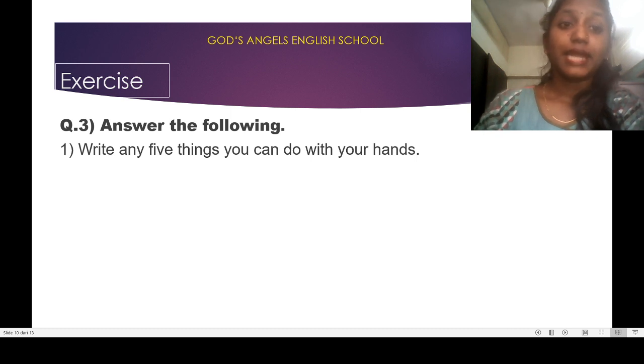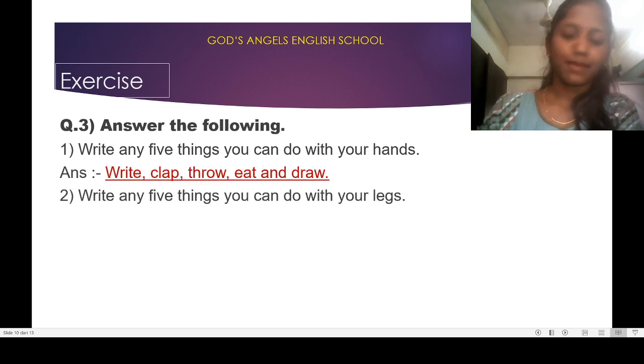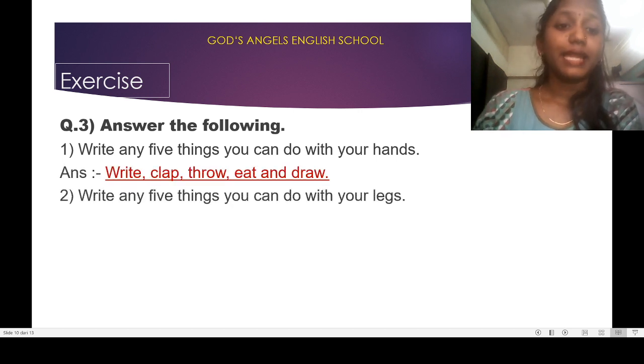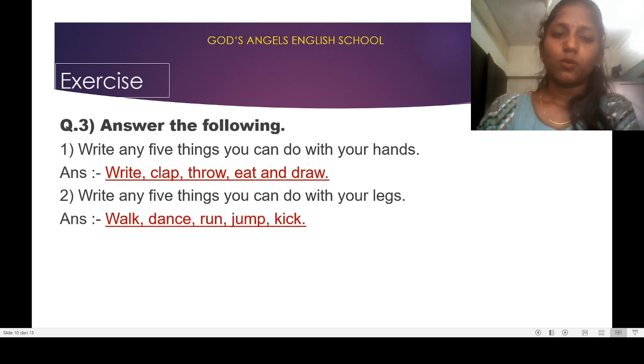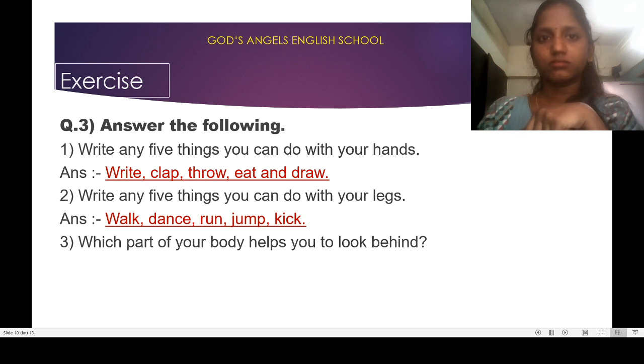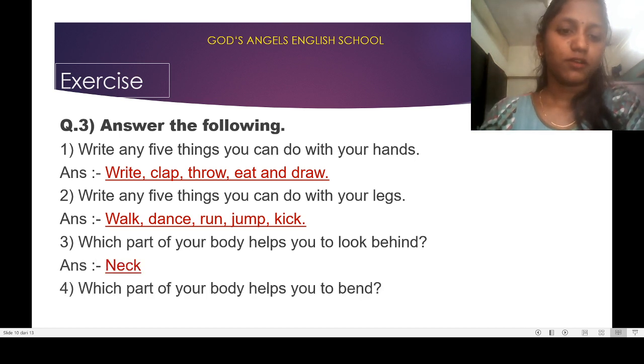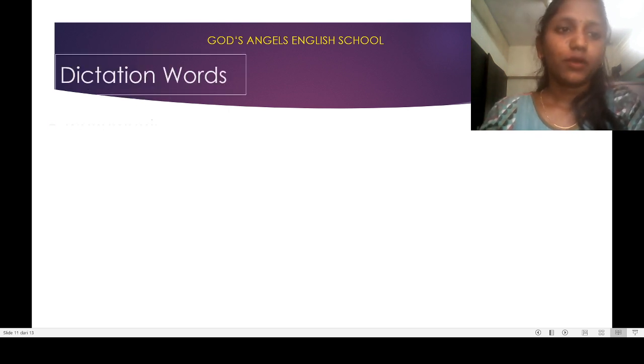Now the exercise, answer the following. Write any 5 things you can do with your hands. That is write, clap, throw, eat and draw. Write any 5 things you can do with your legs. What can you do with your legs? Walk, dance, run, jump and kick. Which part of your body helps us to look behind? Hands, legs, face? No. The neck helps us to look behind. Which part of your body helps us to bend? That is the waist.